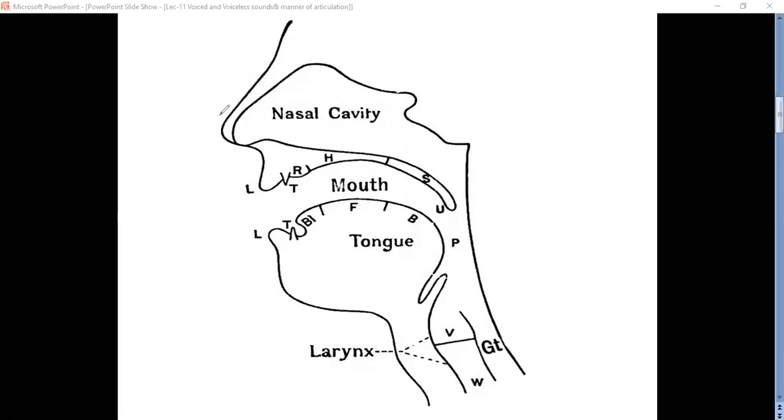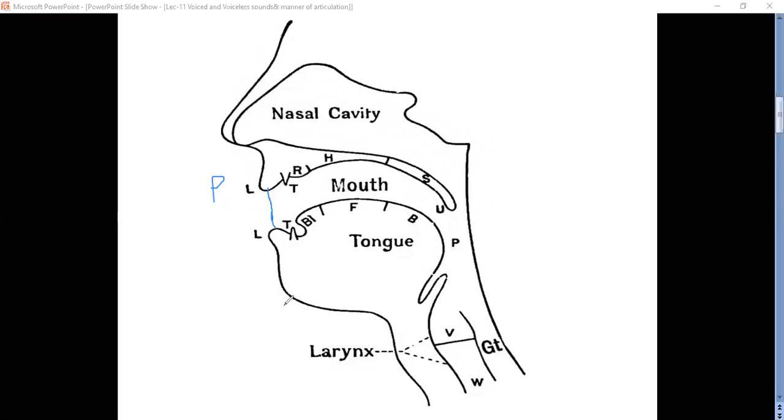When you pronounce the pa sound, what are we doing? We are stopping the air at the place of lips, right? When you say pa, you are stopping the air at the lips.